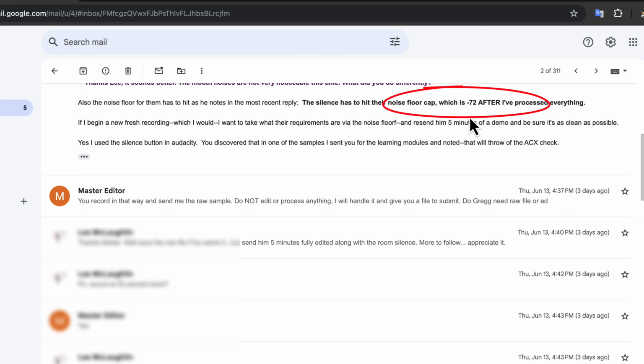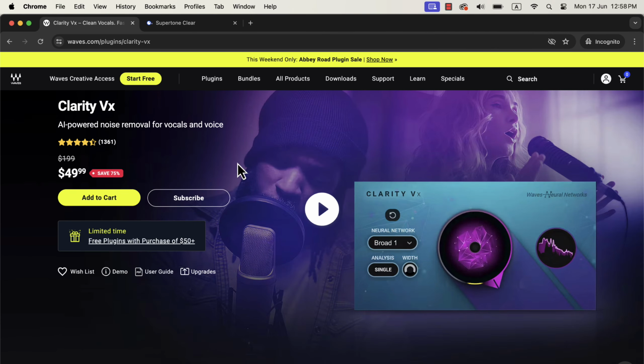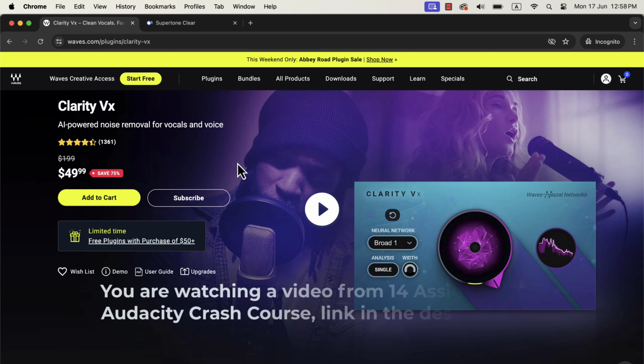You can see an email on the screen that one of my clients got from a production house. Their requirement for the noise floor is -72 dB in the final processed audio. You may need to use third-party plugins to achieve such stricter requirements. Some noise reduction plugins can significantly reduce noise without altering the voice quality. We will learn about when to look for such plugins.